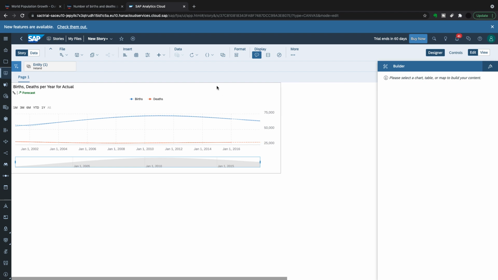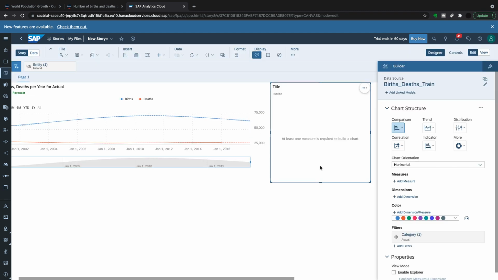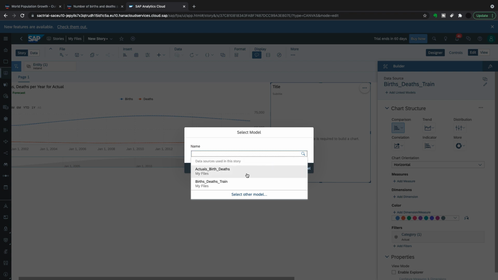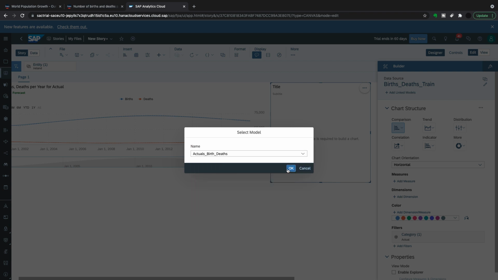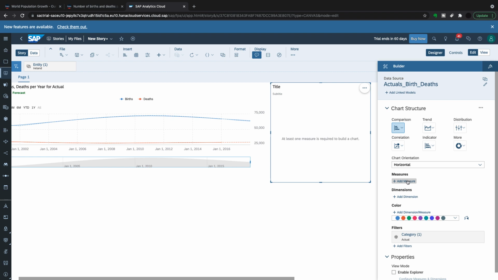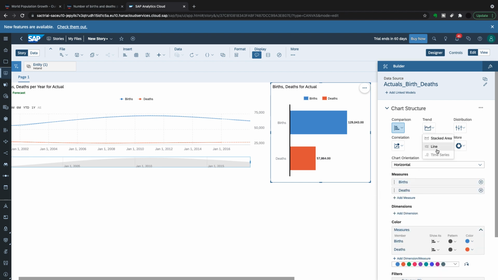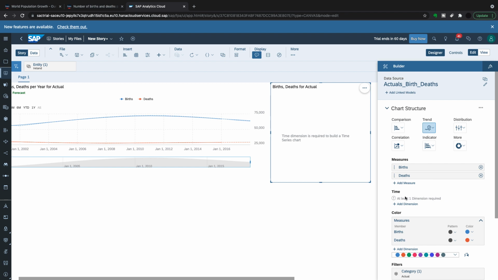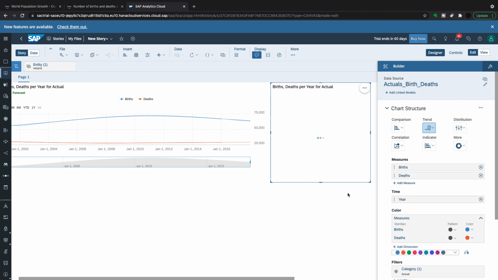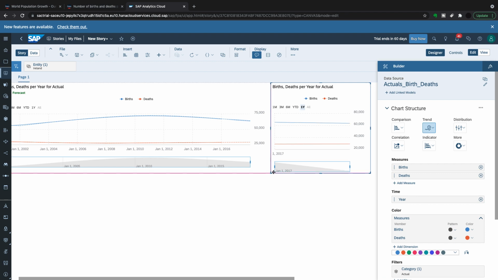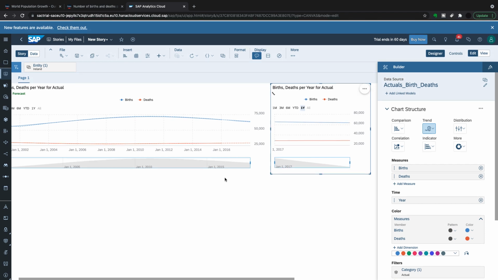So what we can do now is add another chart, another of the same chart, and this is going to be another time series chart exactly as this one, but instead of births, deaths, train, we're going to bring in actual births, deaths. So that's just the data for the 2 years. And same as the last time, what I'm going to add to my measures are births and deaths. Sorry, I'll just change this to a time series. So I'm going to add births and deaths, and it's looking for time dimension, which is year. So same as this.